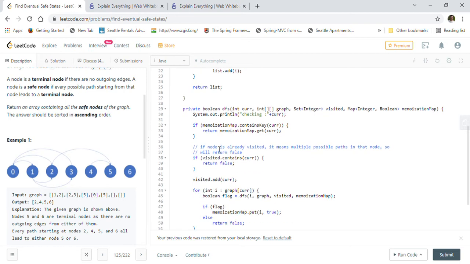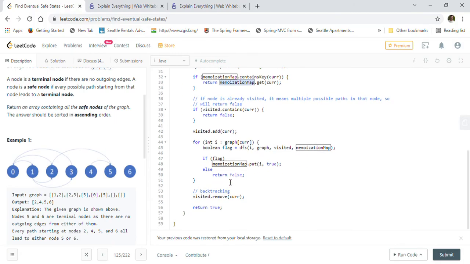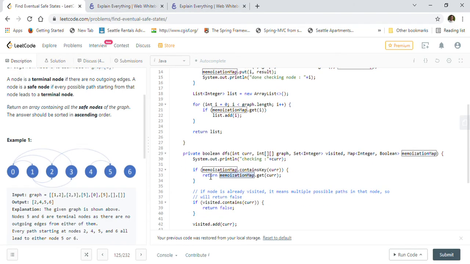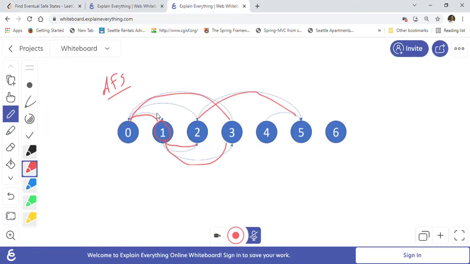If we have already seen a node and it is a safe node, then we don't want to redo the whole DFS again. So we are using a memoization map for that reason. That is, I think, the complete explanation of how the graph DFS works with this example.